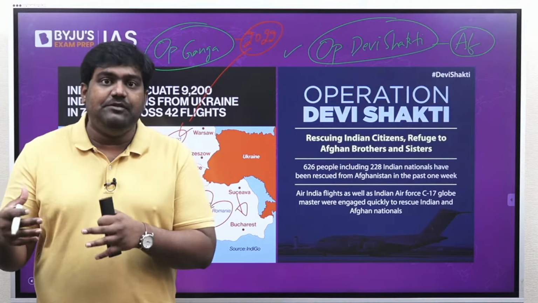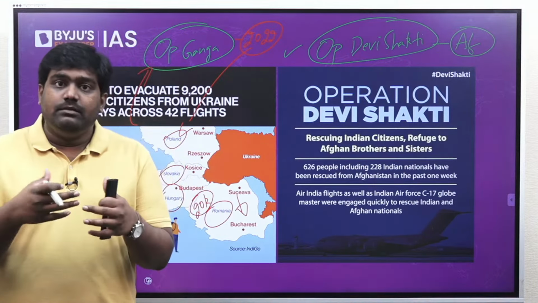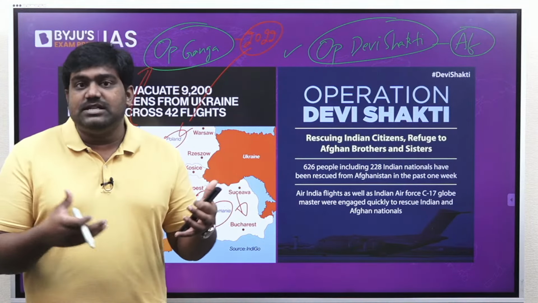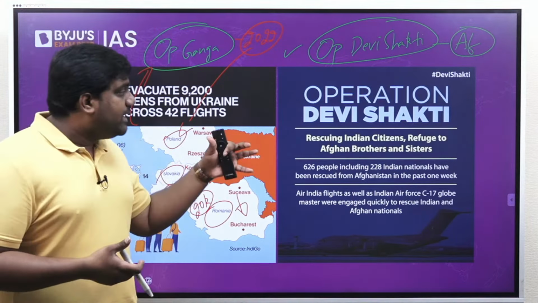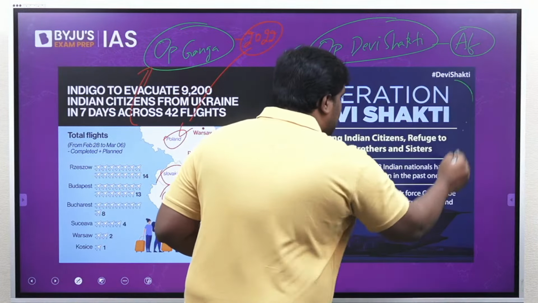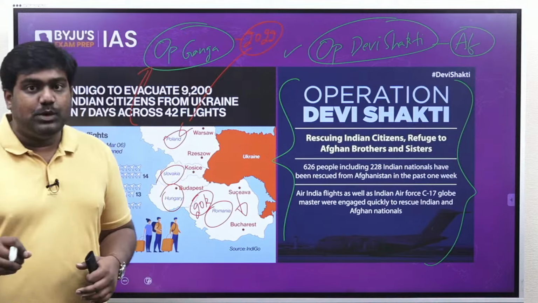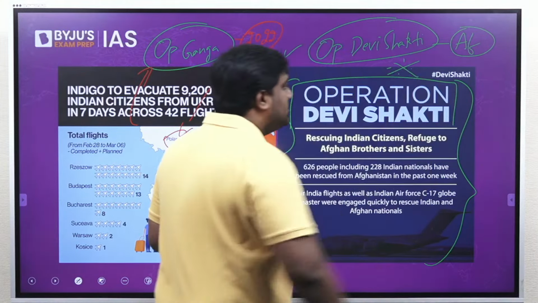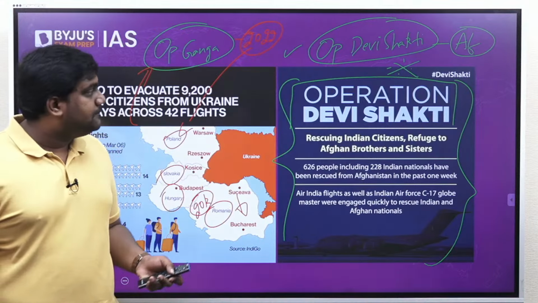Many Indians and friendly foreign nationals were stuck, and many started moving to other countries like Tajikistan, Uzbekistan and Turkmenistan. So India had to rescue its nationals along with its diplomats from Afghanistan, and for this it carried out an evacuation mission known as Operation Devi Shakti. So this is related to Afghanistan.